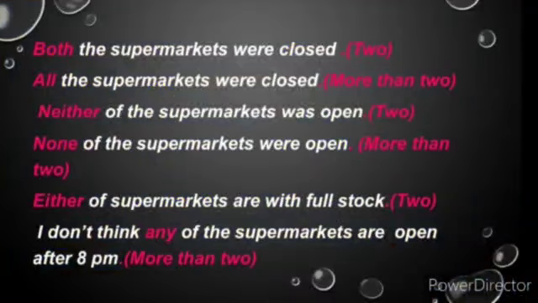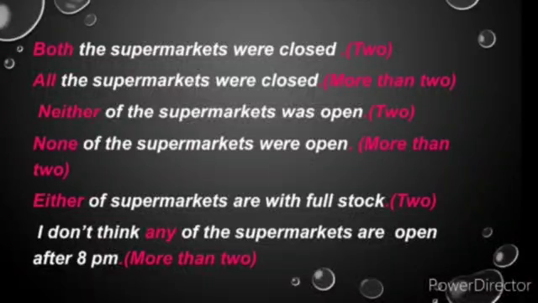Let us see some more. Both the supermarkets were closed. All the supermarkets were closed. So when you have two, you can use both. More than two, all. Neither of the supermarkets was open. Two. More than two, none.